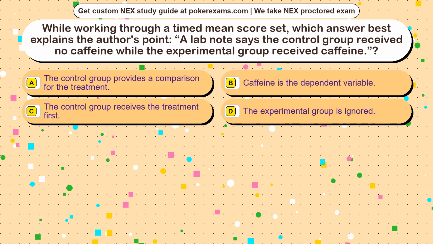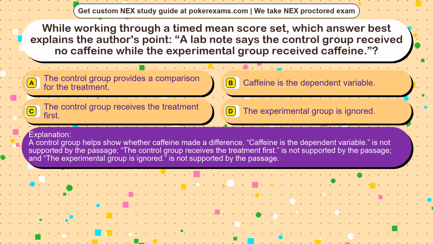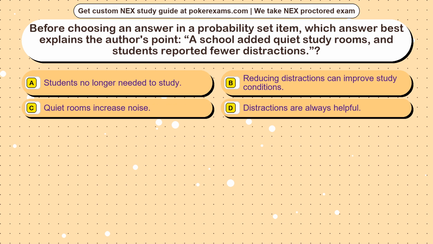The correct answer is option A. A control group helps show whether caffeine made a difference. Caffeine is the dependent variable, is not supported by the passage. The control group receives the treatment first, is not supported by the passage, and the experimental group is ignored, is not supported by the passage. Question 9. Before choosing an answer in a probability set item, which answer best explains the author's point?